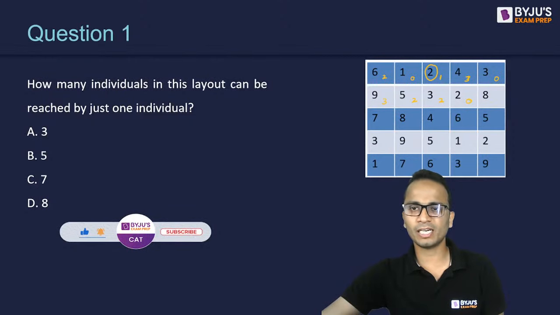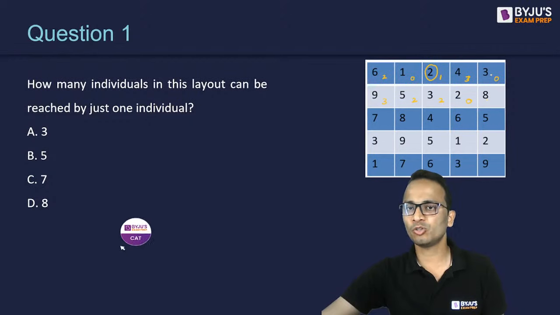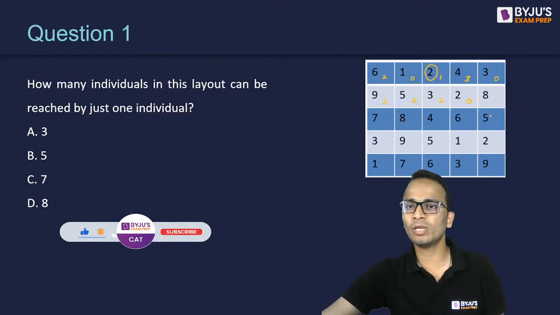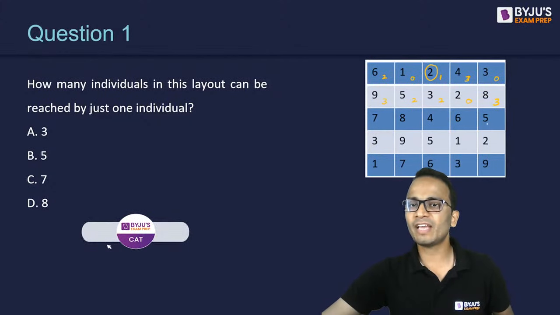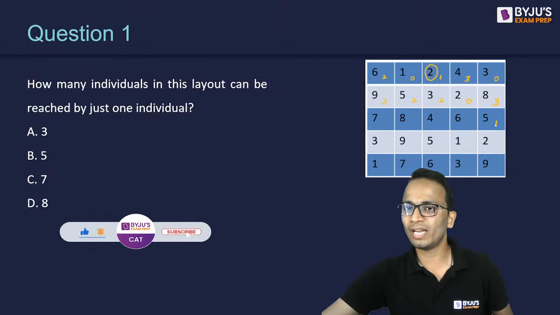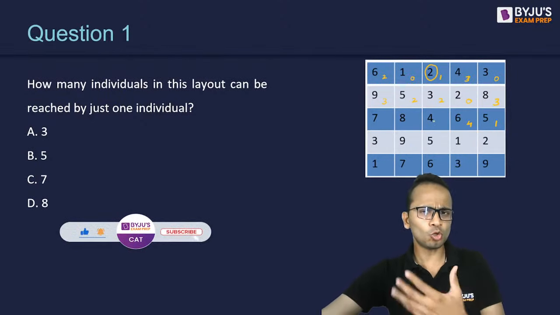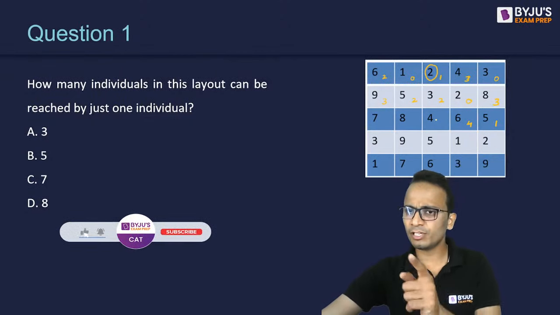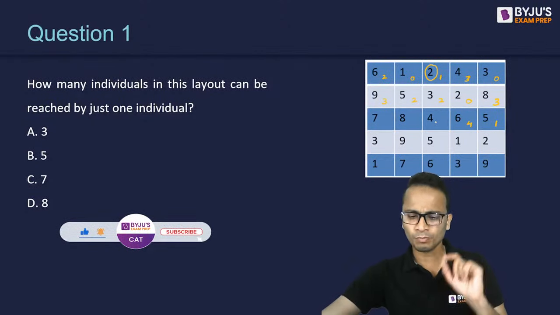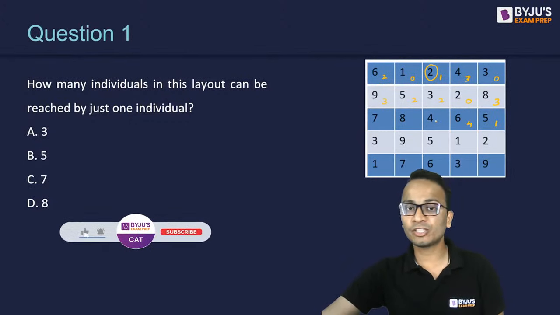Yes, 0 will come. And 8 can be reached by anyone? It can be reached by 3, by 2, by 5, so a total of 3 individuals. All right. Next is 5. 5 can be reached by only 2, so 1 individual, this will be considered. 6 can be reached by 1, 2, 3 and 4, 4 individuals. It is taking a bit of time right now, and I believe the things that we are doing right now will help us in the next few questions.